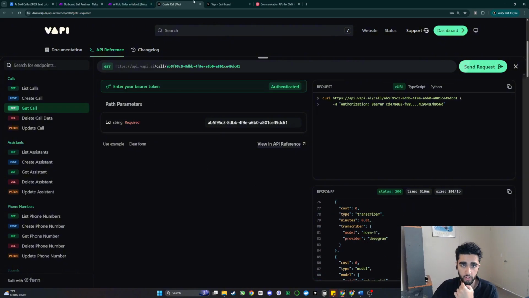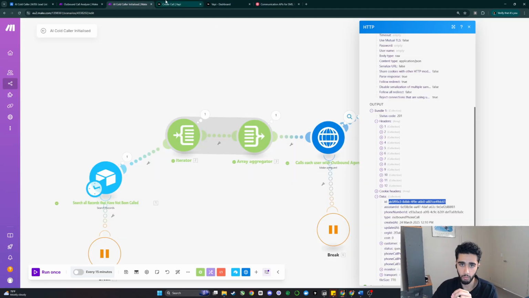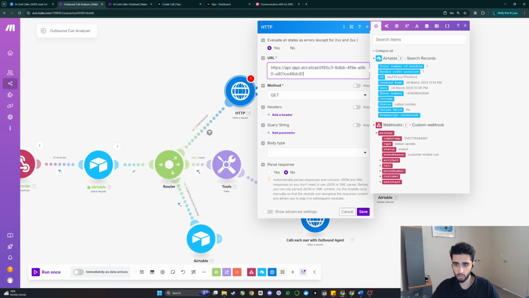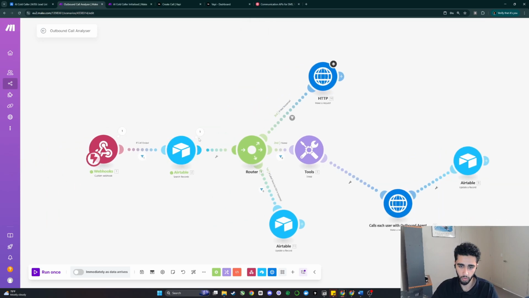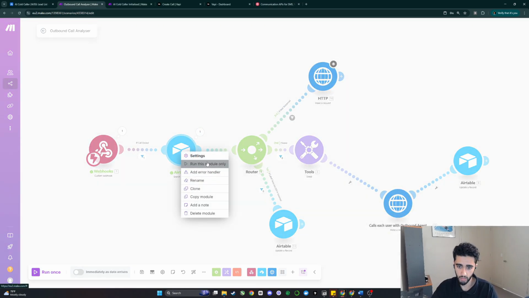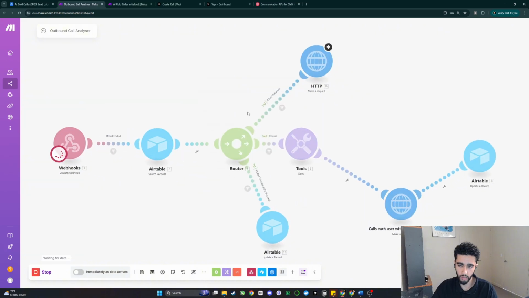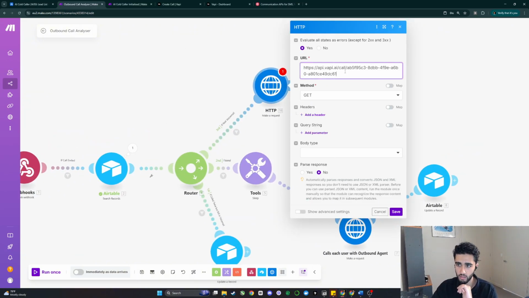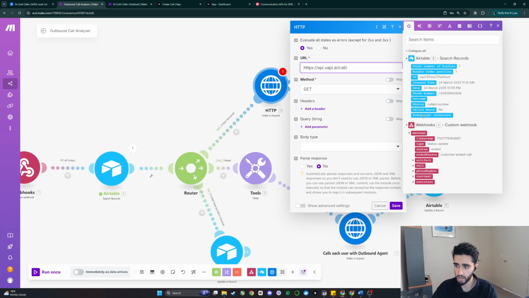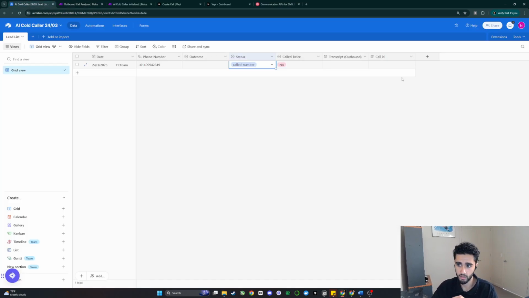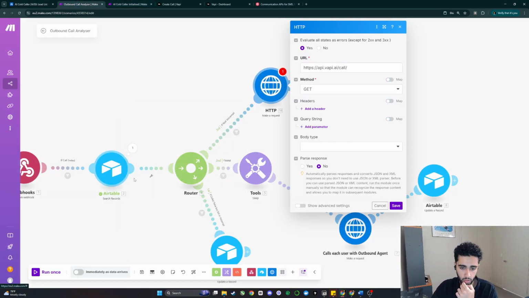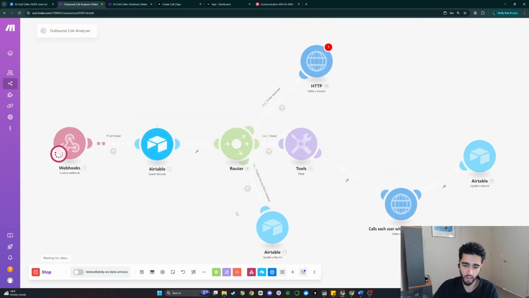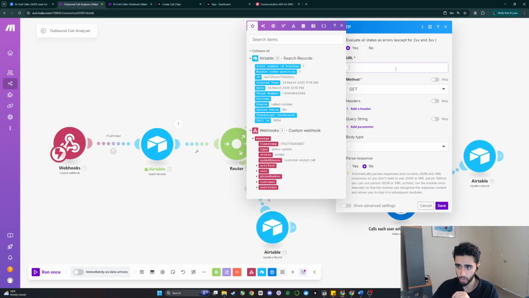Transcripts, beautiful. So now we can take this HTTP request and put it back into here. This is going to be like that. And then we want to change this to the call ID field where this Airtable record hasn't actually updated with it yet. So what I might do is just run this module only, grab the ID, beautiful. And then what I can do here is delete this call ID and make this dynamic. What I need to do actually is update this field, probably. Beautiful. And then let's try to run this again. Make sure there's actually data inside of the Airtable column. And hopefully it should work.